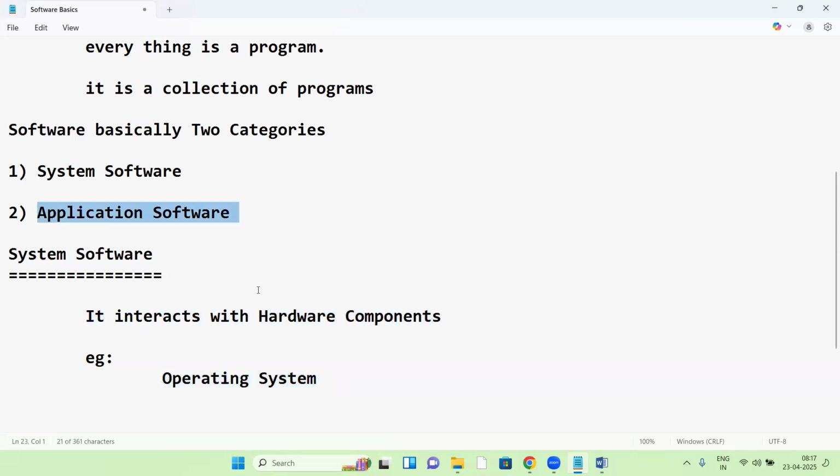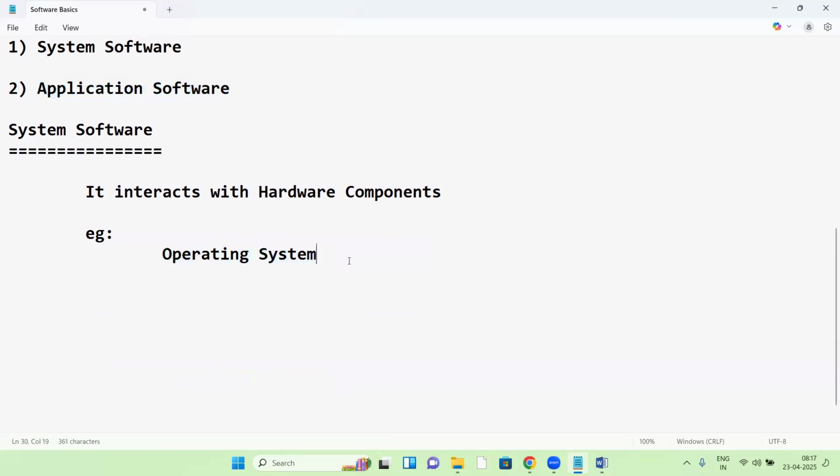Next, application software. So what is application software? See, application software is for the purpose of application development.